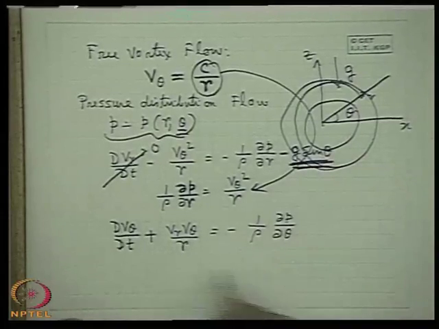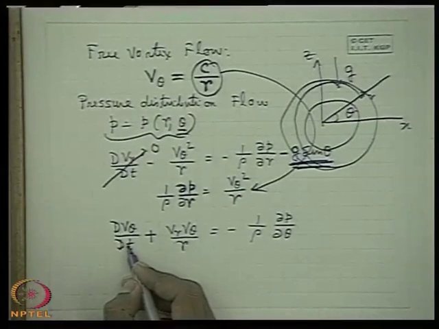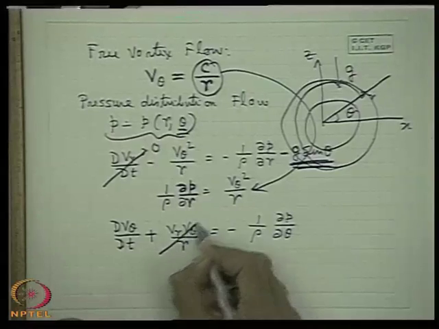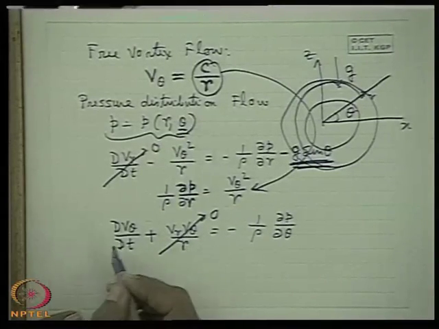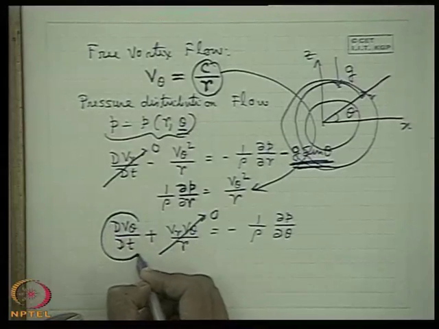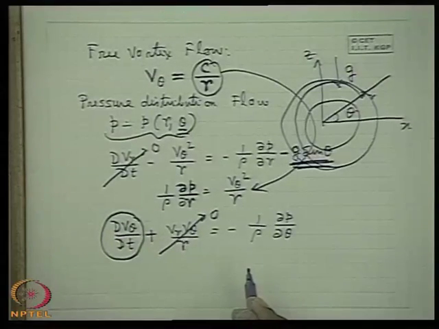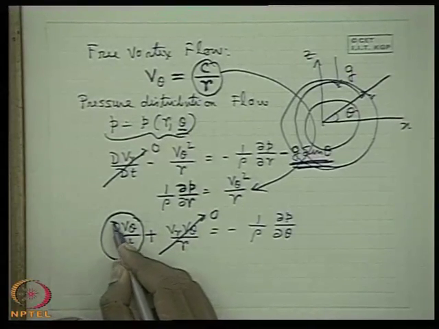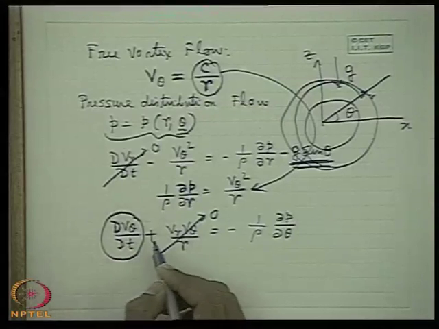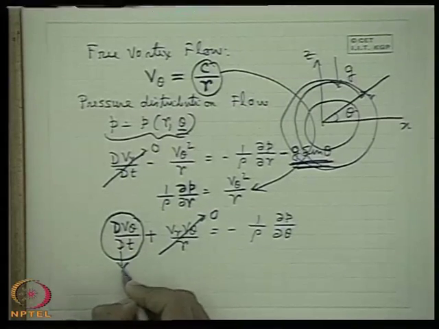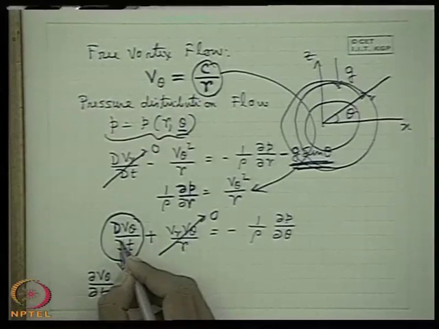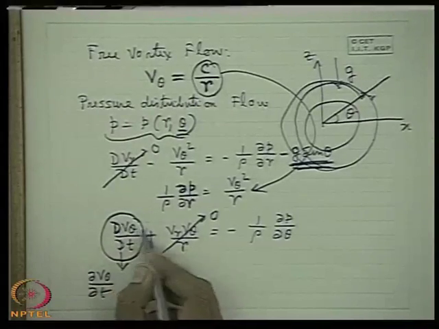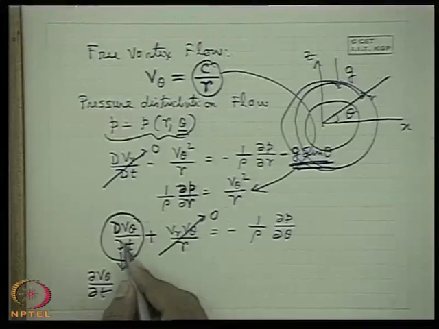Now here, first Vr is 0, so this is 0. What is the value of dv theta dt? It is very difficult to tell from here. v theta is not 0, but will it be 0? It is confusing whether it is 0 or not. Though v theta is not 0, Vr is 0, so it will be 0.